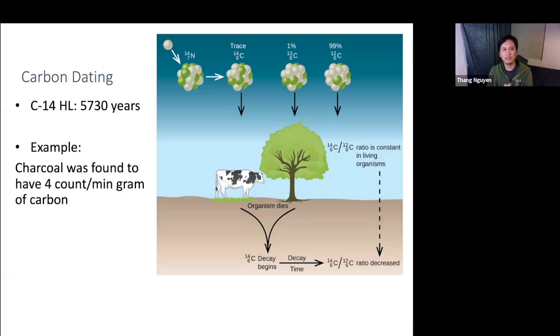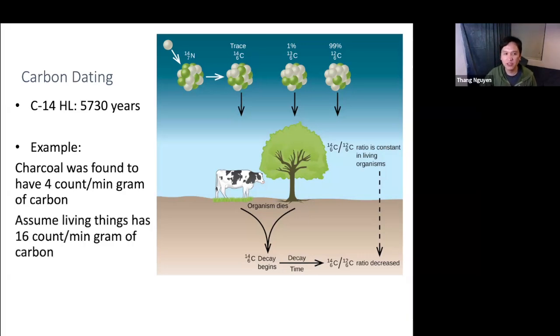So in this case, it was found that it has 4 counts per minute per gram of carbon, okay? But we assume that all living things will have 16 counts instead. And therefore, assume that the thing that was once alive had 16 counts. So how much time has passed if it started from 16 and now is only 4? Okay, so think about that.